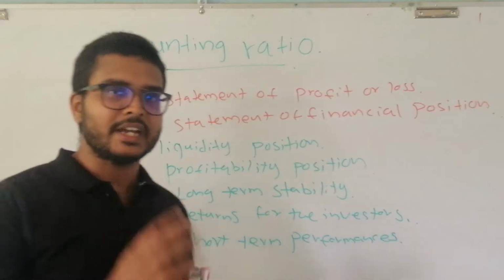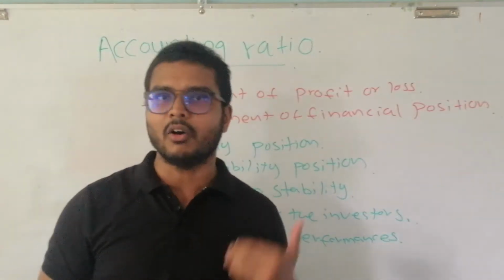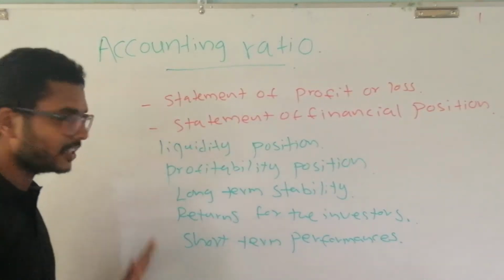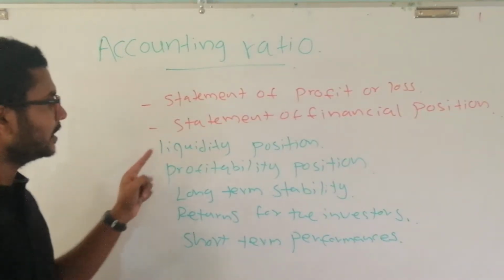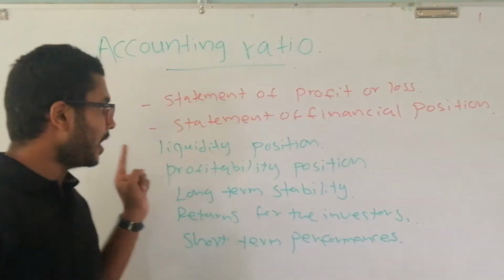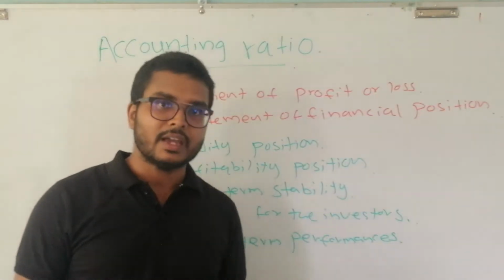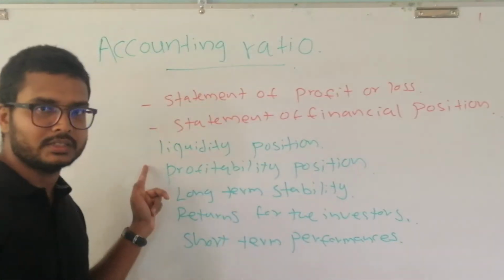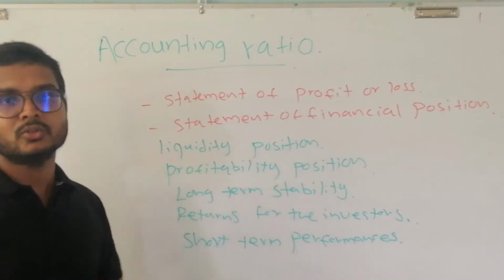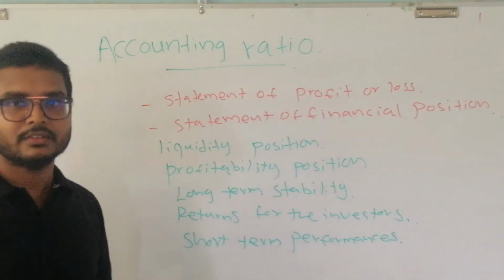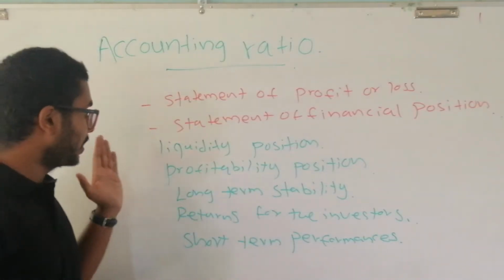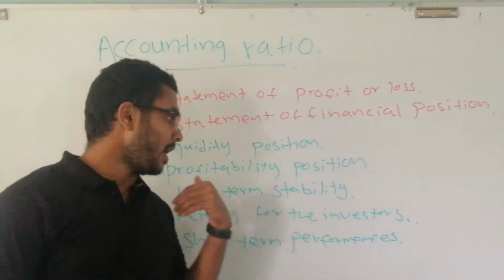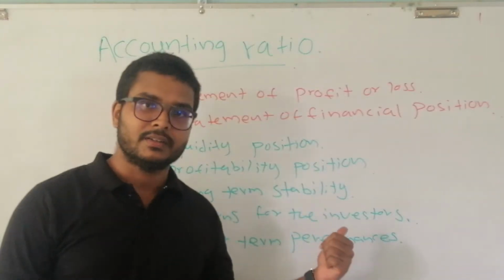In order to decide whether a business is doing well or not, we should have information regarding these aspects. We should know about the liquidity position of the company and whether the liquidity is adequate and the business is doing pretty well in this aspect. We have to be concerned about the profitability status of the company and long-term stability.